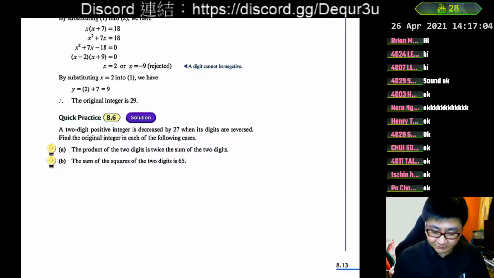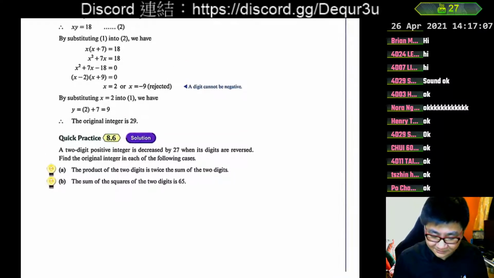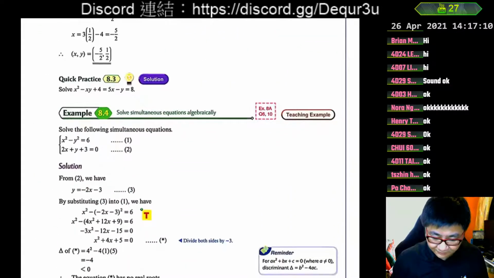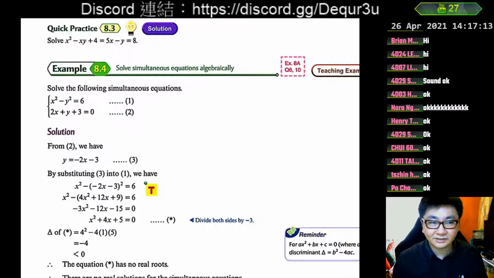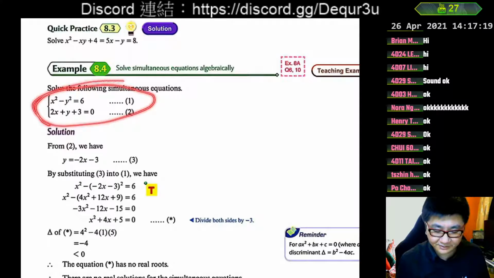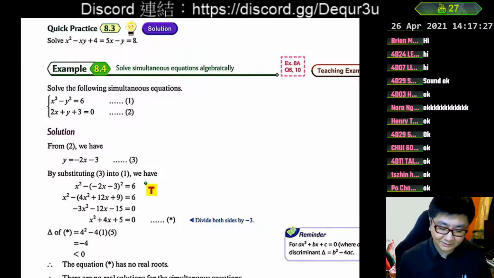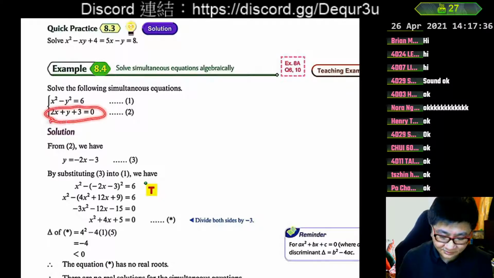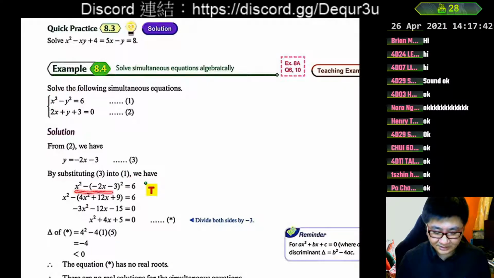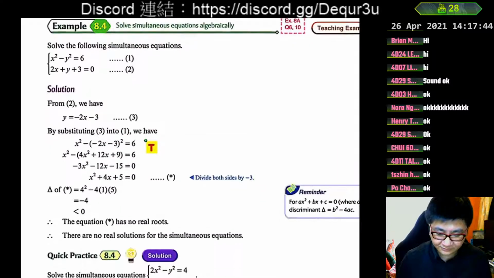For yesterday, we have a quick review. I mean last time, and not yesterday. Last time we had a quick review where we tried to solve equations as shown on the screen here. We tried to solve equations by putting two equations together as a simultaneous equation, where one of the equations will be a normal linear equation, while the other one will be not linear but a little bit more complicated. It is a quadratic equation. Our main idea is to take the linear equation, make y the subject, and then substitute into the quadratic equation by substituting this y, so we can solve the quadratic equation.